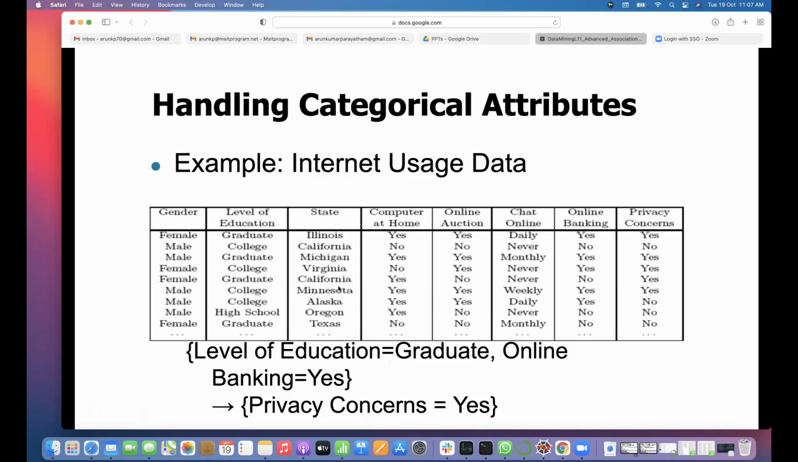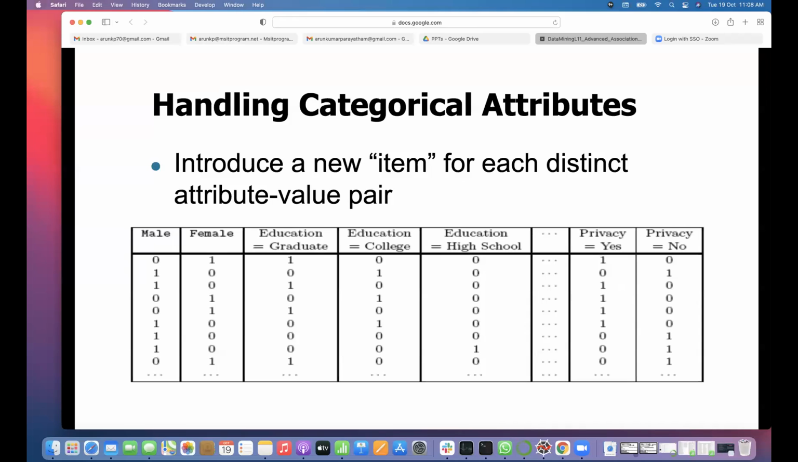But rules will not be simply item sets as we found earlier. Here, items have different values to be taken. Then how do we progress with these data sets? One way of handling categorical attributes is to introduce a new item for each distinct attribute-value pair.